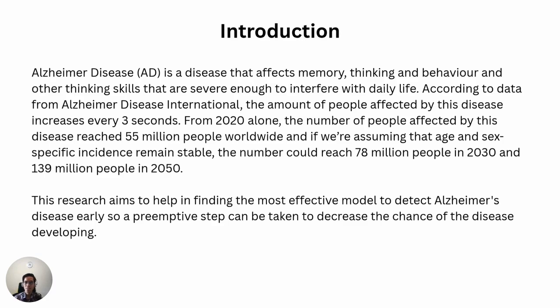So Alzheimer's disease is a disease that affects memory, thinking, and behavior, and other thinking skills that are severe enough to interfere with daily life. From 2020 alone, the number of people affected by this disease reached 55 million people worldwide. The number could reach 78 million people in 2030 and 139 million people in 2050.